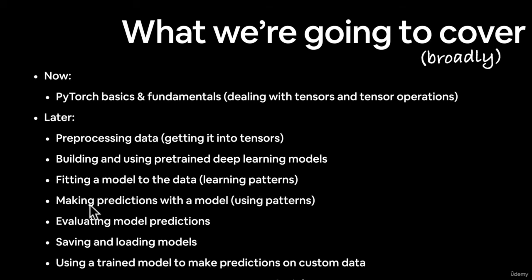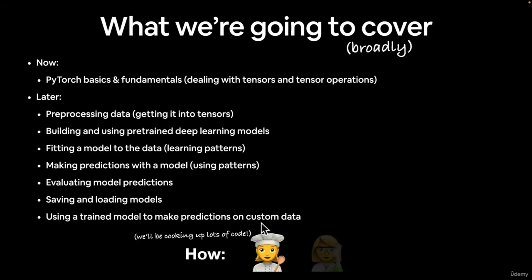We're going to see how we can make predictions with a model, because that's what deep learning and machine learning is all about, right? Using patterns from the past to predict the future. And then we're going to evaluate our model's predictions. We're going to learn how to save and load our models. For example, if you wanted to export your model from where we're working to an application or something like that. And then finally, we're going to see how we can use a trained model to make predictions on our own data, on custom data, which is very fun.